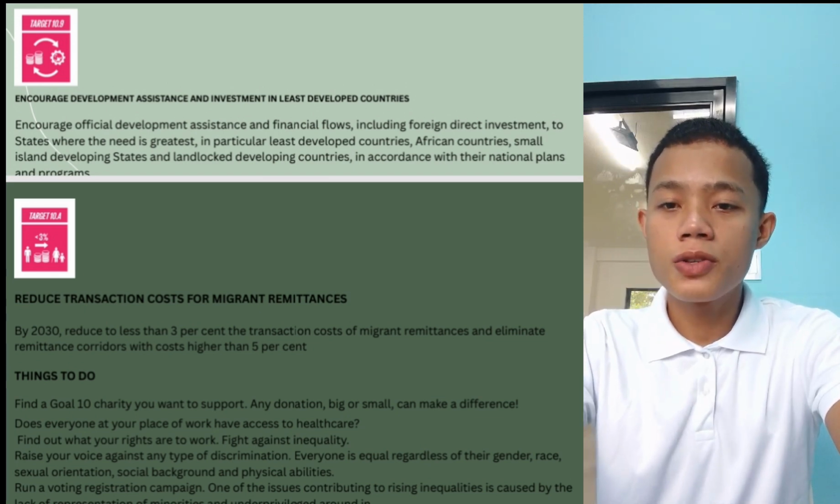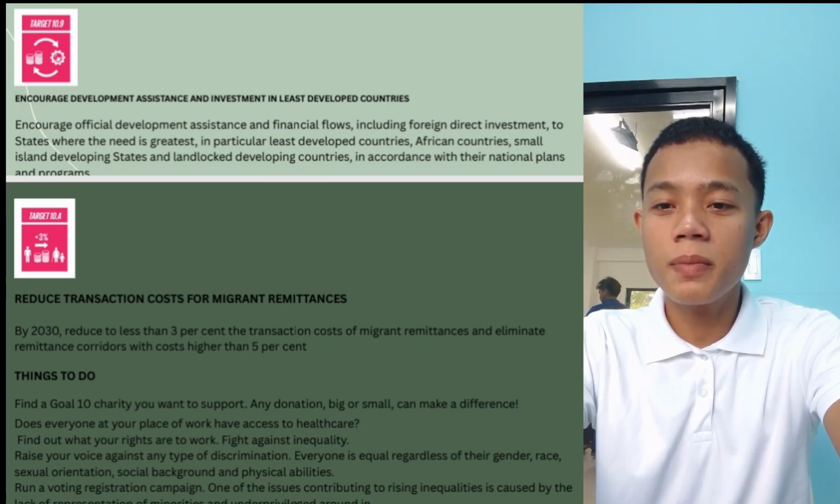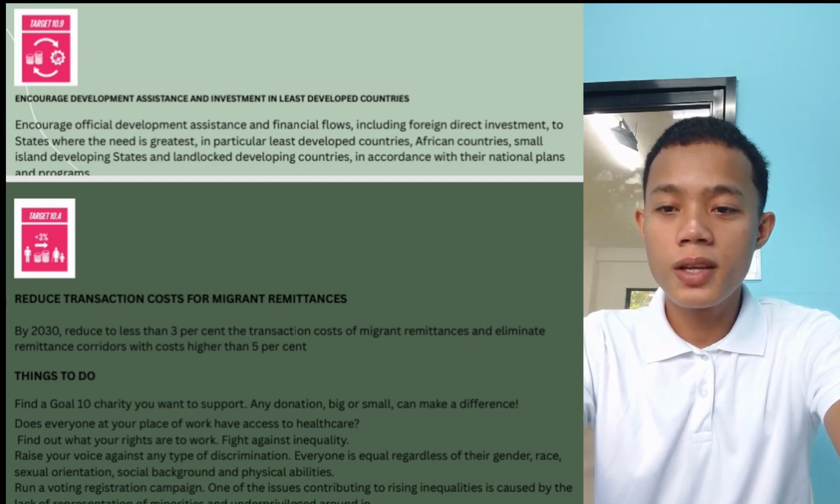Reduce transaction costs for migrant remittances. By 2030, reduce to less than 3% the transaction cost of migrant remittances and eliminate remittance corridors with costs higher than 5%. Things to do.